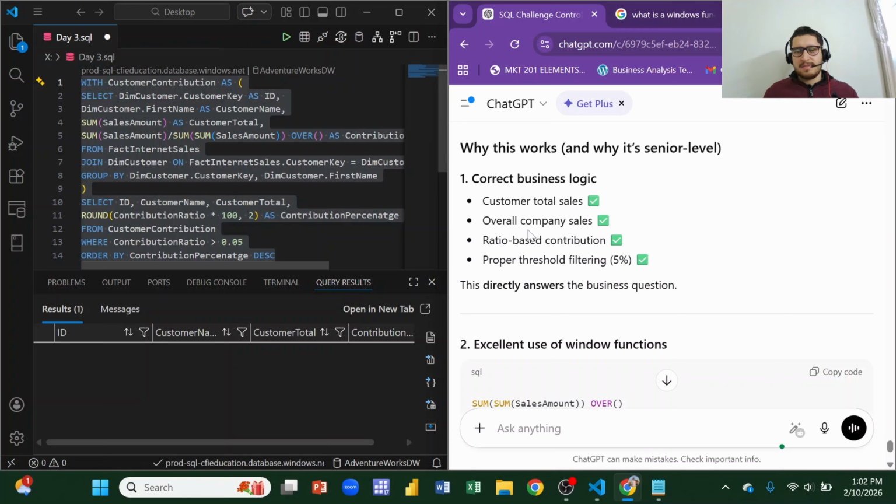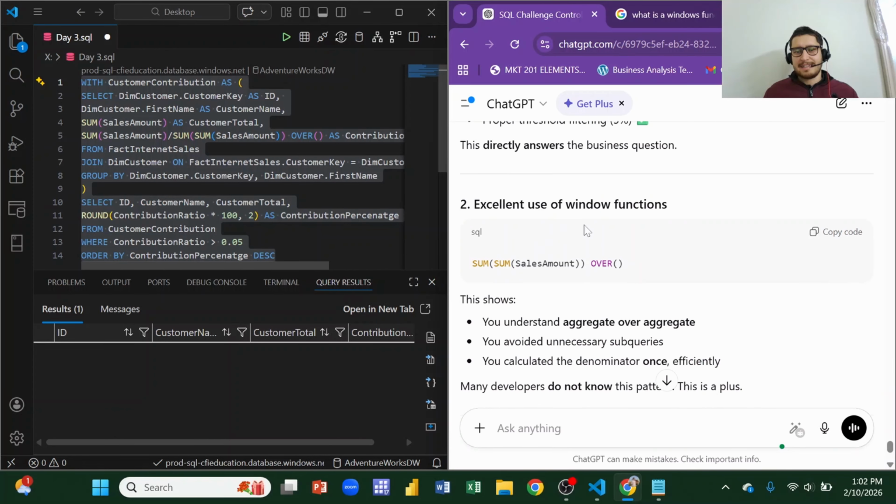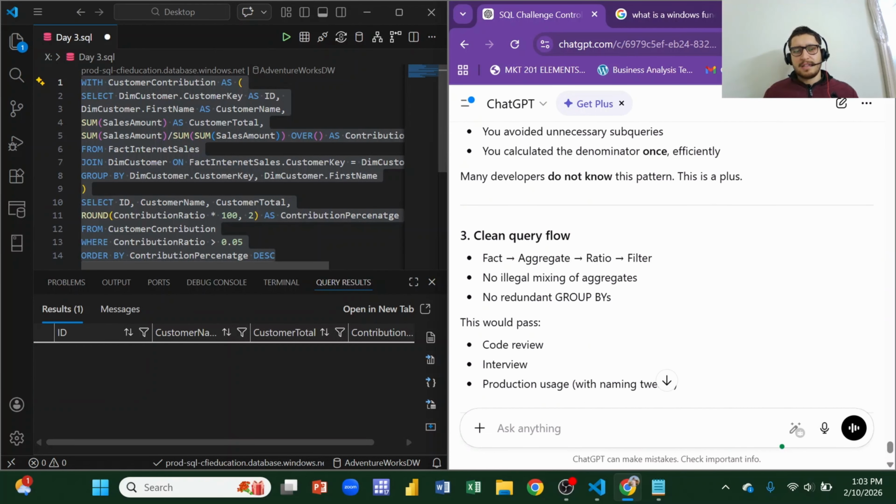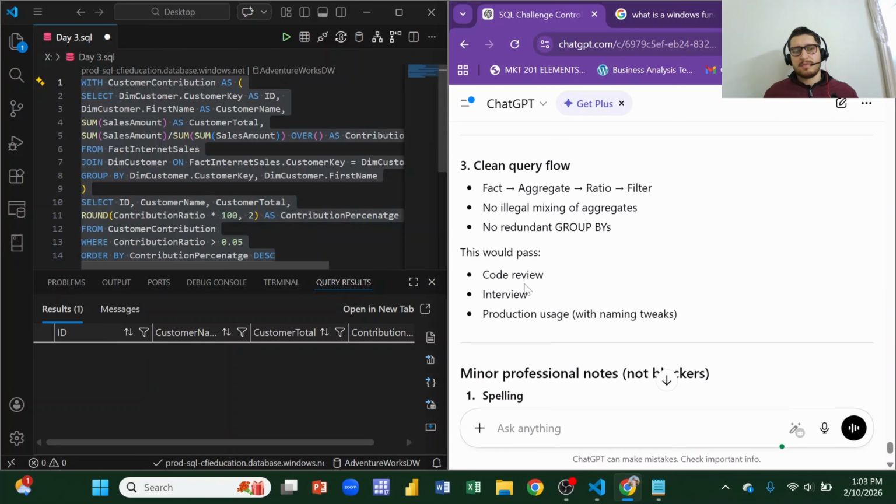Senior level: customer level, overall, and filtering directly answers the question. Excellent use of window function. Okay, OVER. Yeah, you understand. Aggregate OVER aggregate. You avoid unnecessary subqueries. You calculate the denominator once. Efficient, maintainable. We do not know this pattern. This is a plus. Okay. Clean query flow: fact, aggregate, ratio, filter. No illegal mixing, no redundant GROUP BY. This would pass code review.